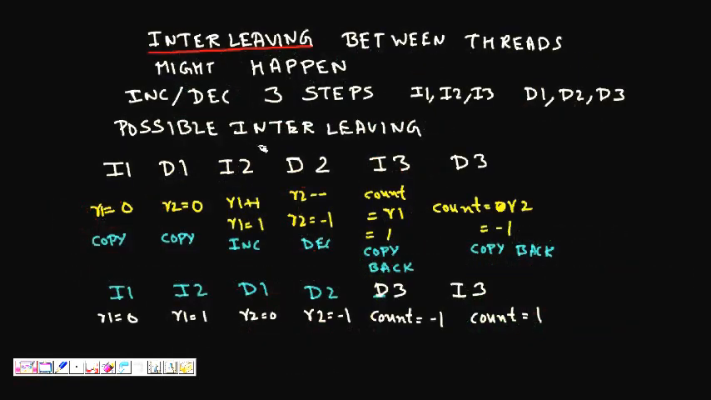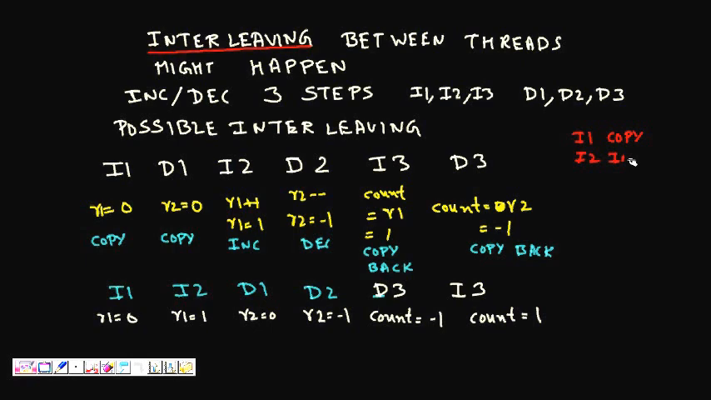So we have 3 processes, steps. I1 is copy the value of counter into the register. Okay, so this is there. I2 is increment and I3 is copy back. So copy back the value there into the register. And decrement also.